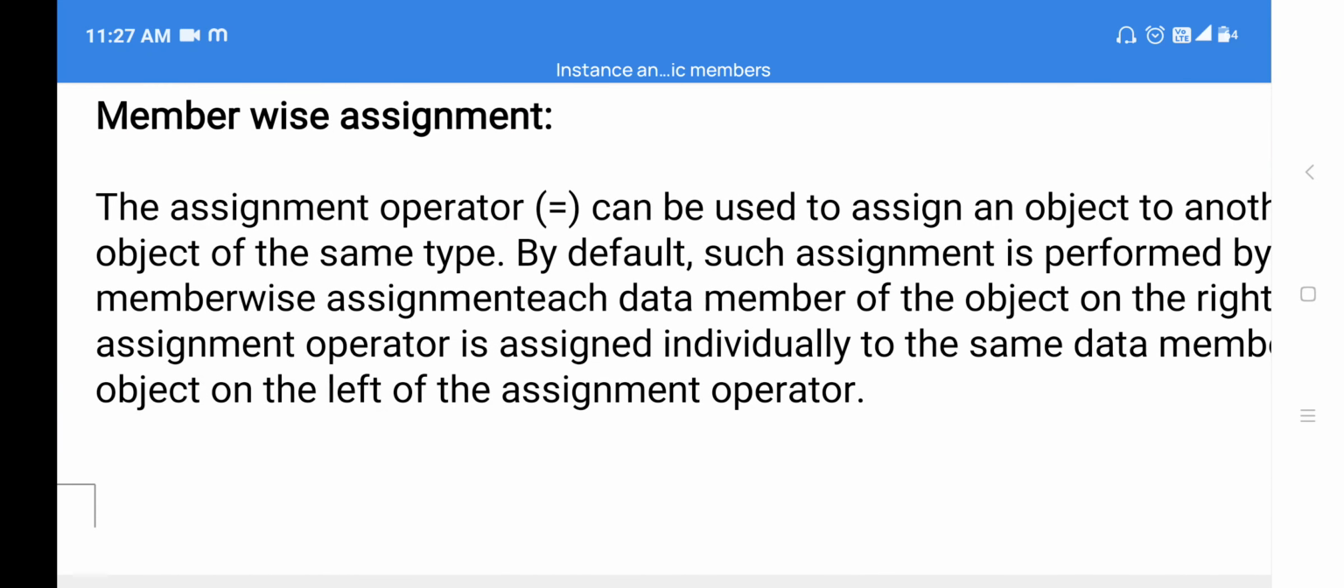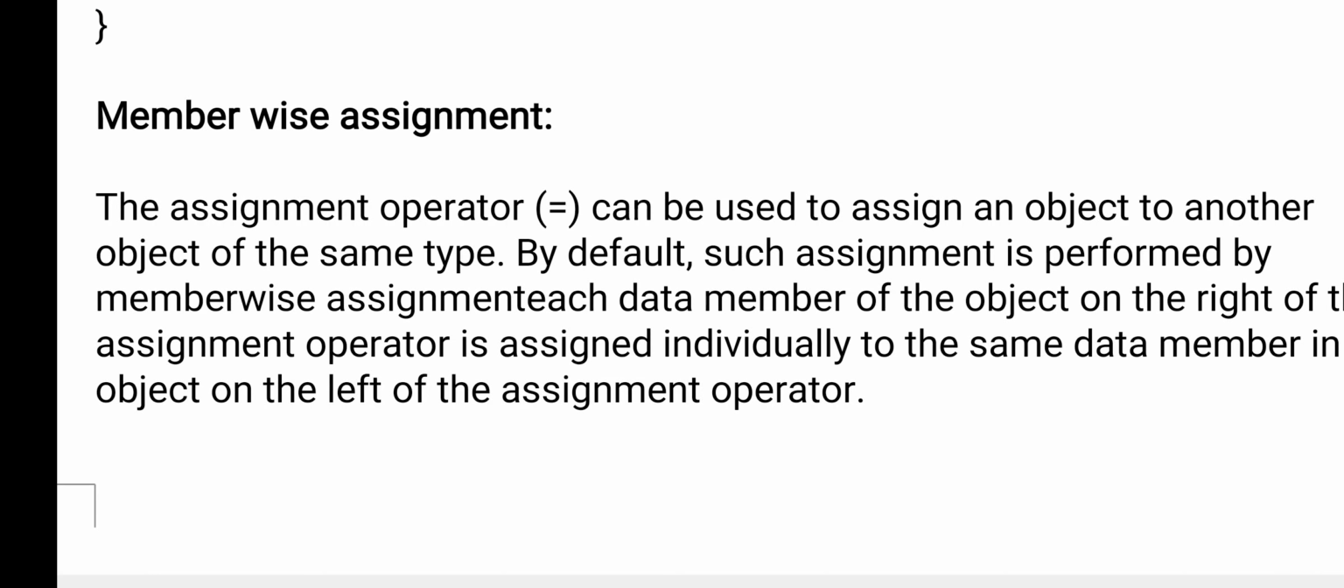The next one is member wise assignment. Member wise assignment means, in simple terms, we create one object, and whatever values are there in the object can be assigned to another object. That is nothing but member wise assignment. Like you initialize the value a equals 10, then it means 10 is assigned to a.